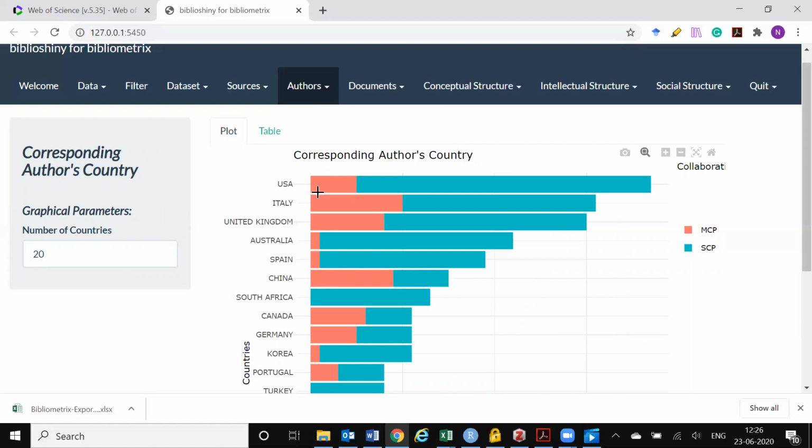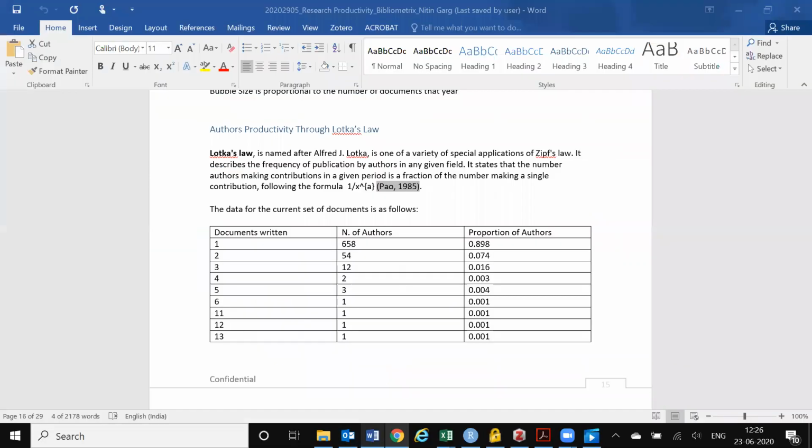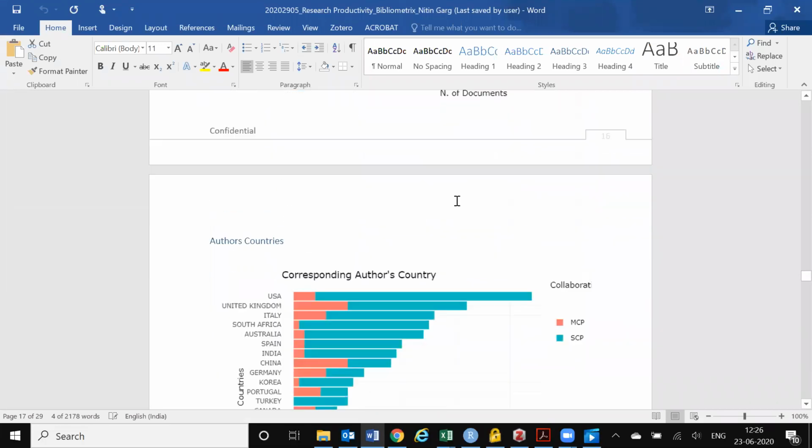Once again, USA is right at the top with the number of documents. There is also a thing here which says MCP and SCP. This is regarding collaborations. I have explained it in my document with regard to the countries.